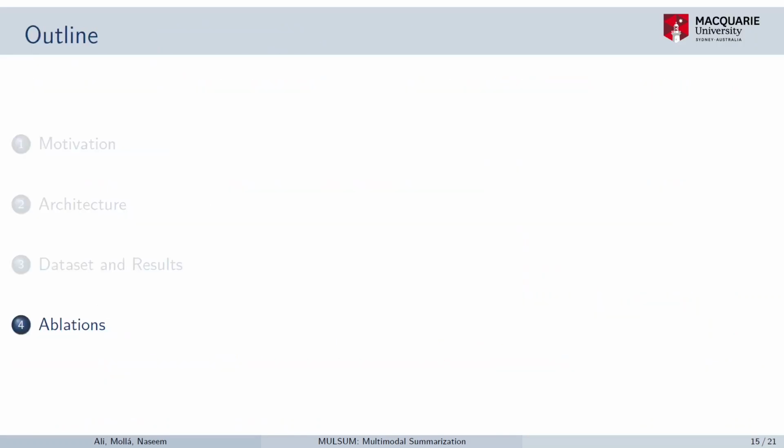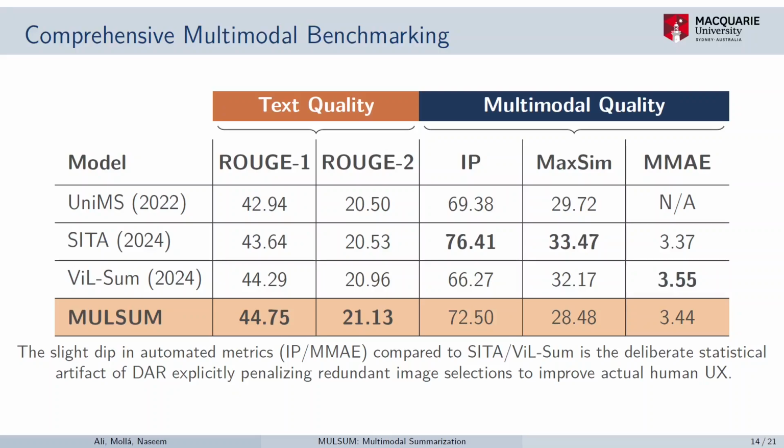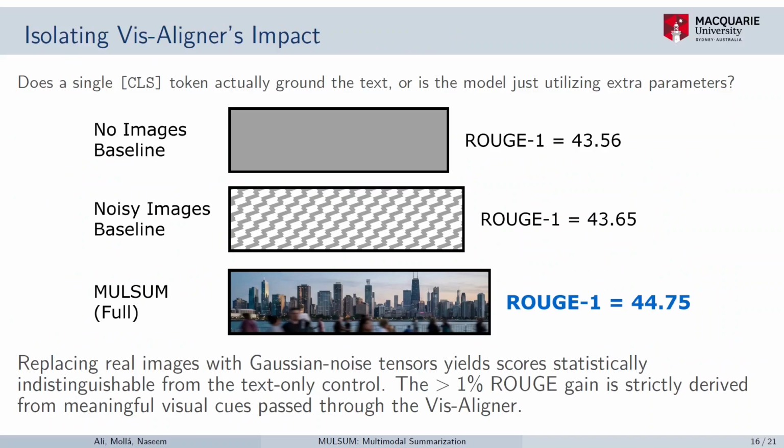Though we achieved higher text quality scores and comparable multimodal quality scores, we did a few ablation studies to evaluate whether the improvement we are getting is purely based on the images, or just due to the additional extra parameters we have introduced in the Vis-Aligner. So our full system achieved a Rouge score of 44.75, but when we did not pass any input images to the system, the Rouge score was comparatively low.